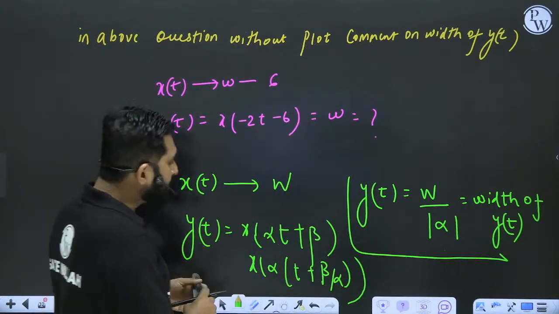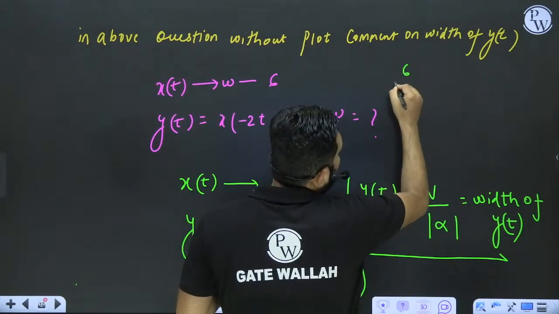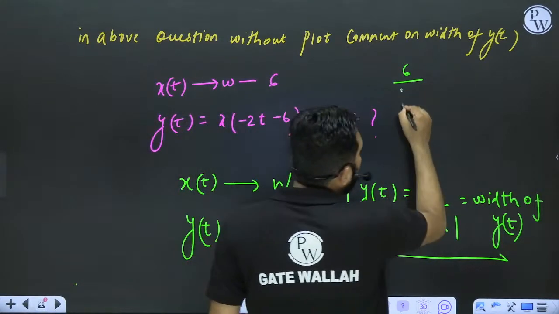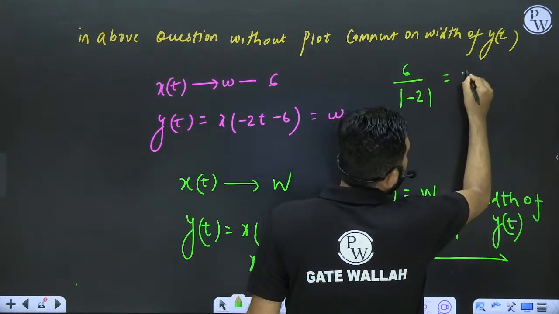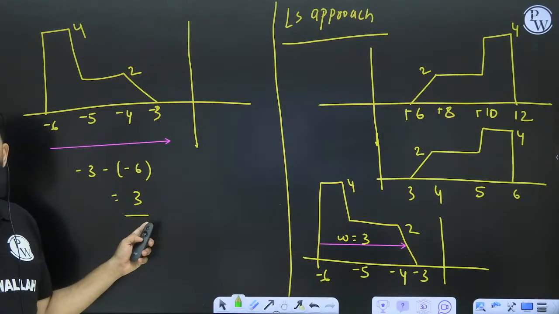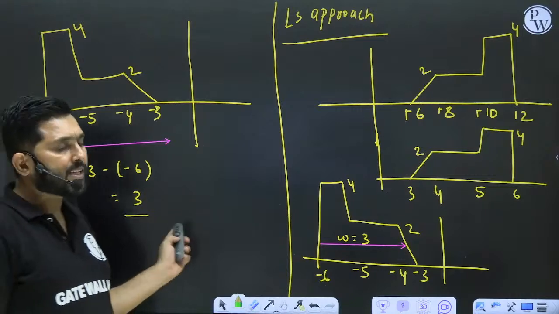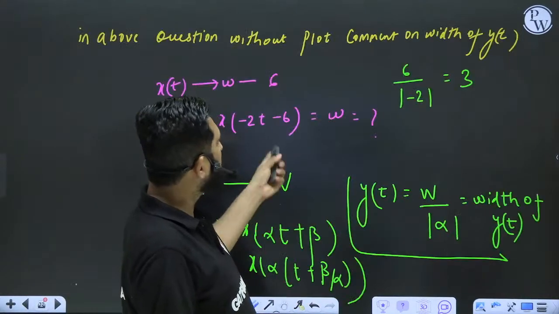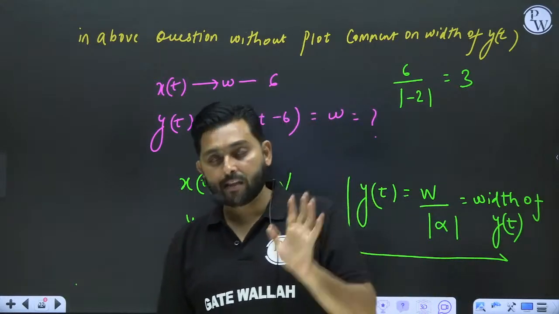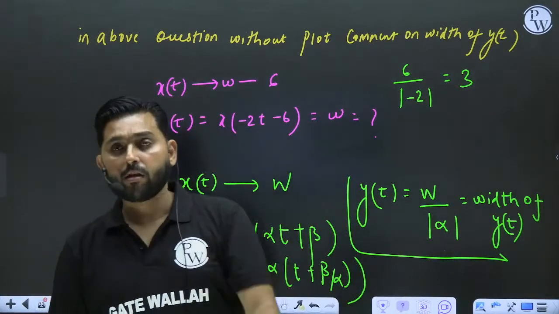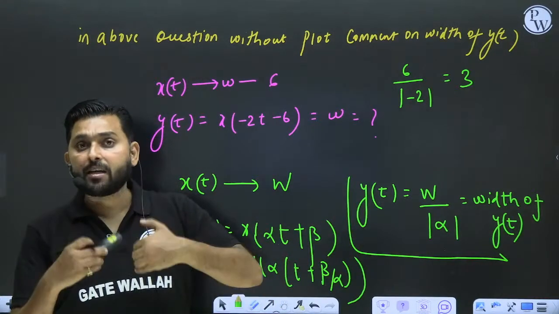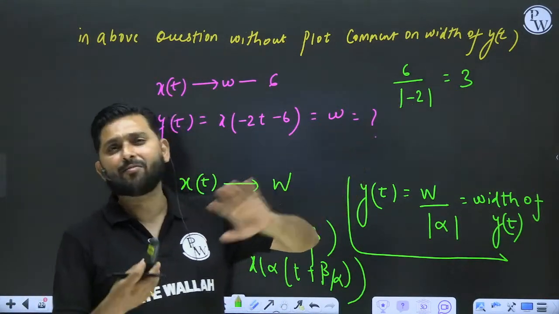For example, in this signal, width is 6. What is the new width? 6 divided by, what is the alpha here? -2. So it is mod of -2, and this should be equal to 3. And check it, the width is 3. So width only depends on my alpha. And there's a reason, guys, because width will decide the energy of a signal that we are going to cover in the upcoming classes. Width will decide many things.